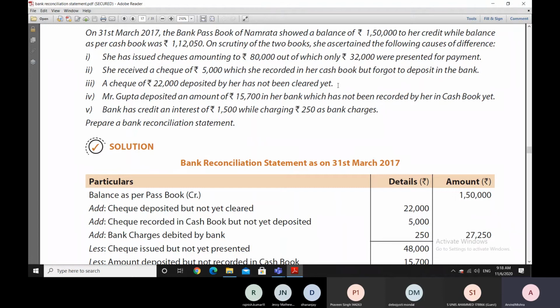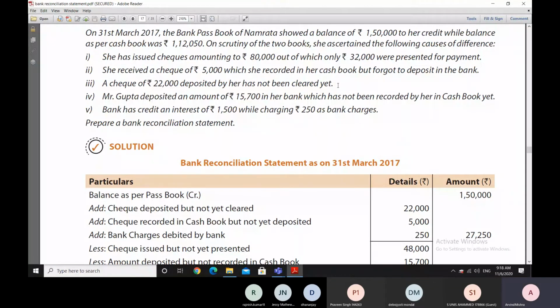Now, if she is able to find out the causes of the difference and the values, then she knows that she has not missed out on any entry in her cash book. She also knows that there is no entry missed out which is not considered by her in the bank passbook also.